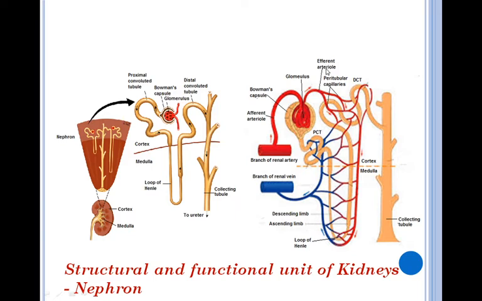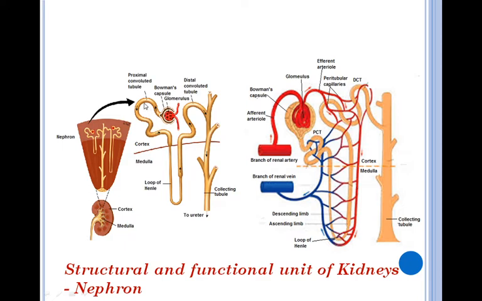This efferent arteriole further forms the network of capillaries around the renal tubular part of the nephron. Now see the renal tubular part of the nephron. See, this is the renal corpuscle part, which consists of cup-shaped Bowman's capsule in which this glomerulus is formed, and this portion is the renal tubular part of nephron.